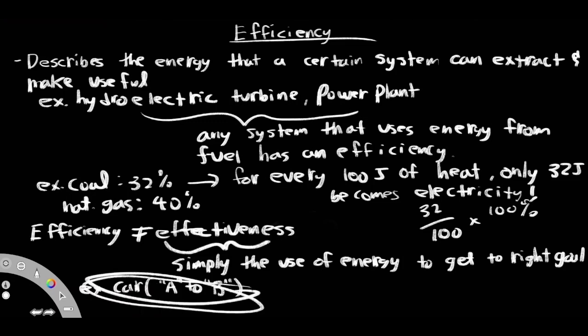But the car itself, whether it's a very good car or a bad car, both are going to be effective because they both accomplish the goal of getting this person from point A to point B. One car may not do it very well, but regardless of which one is better, both get the goal done. So both are technically effective, but one car may be a lot more efficient than the other one.